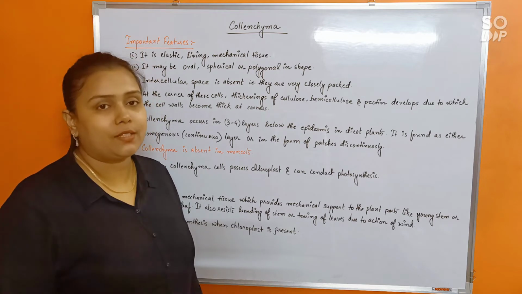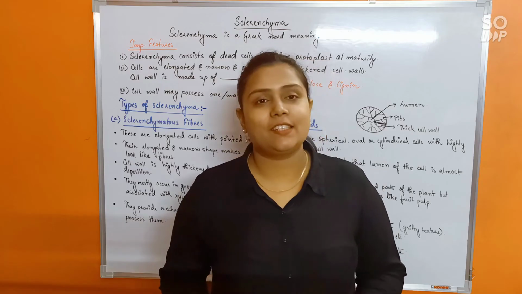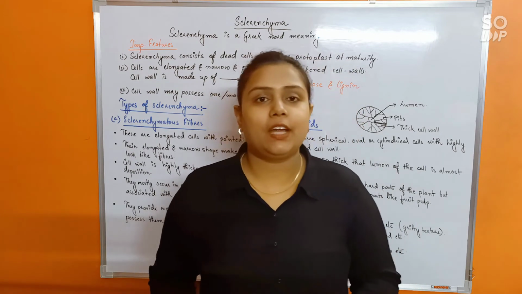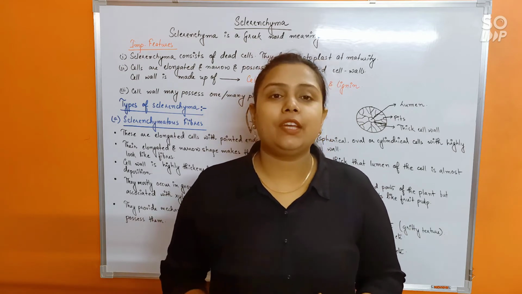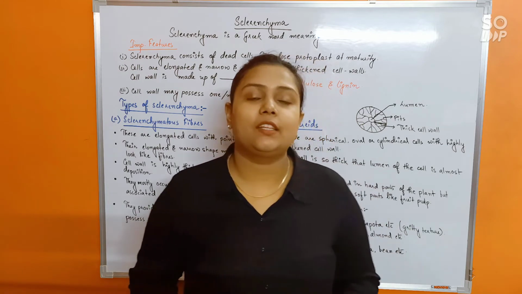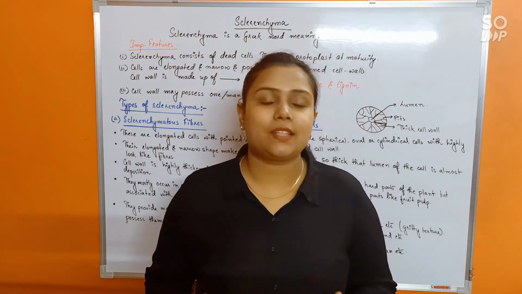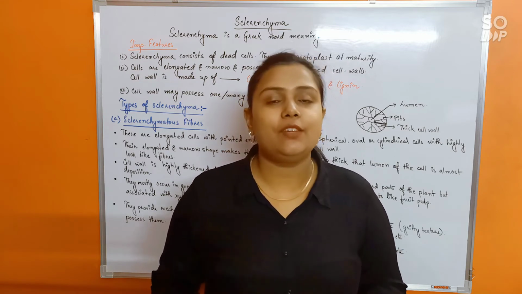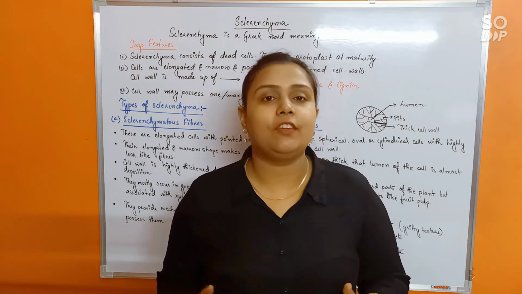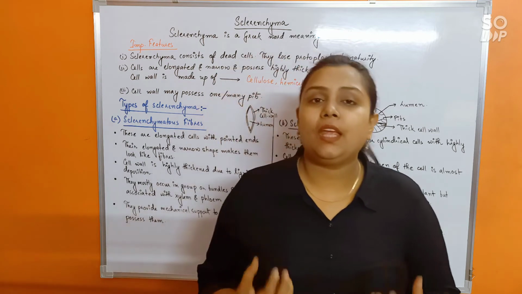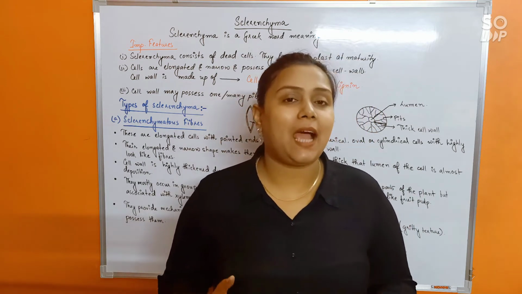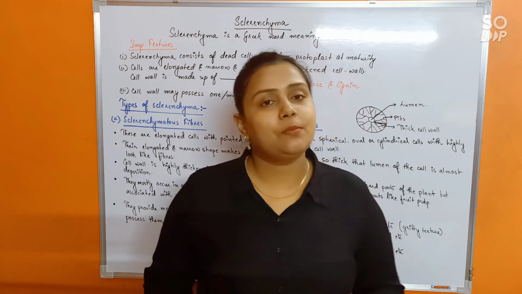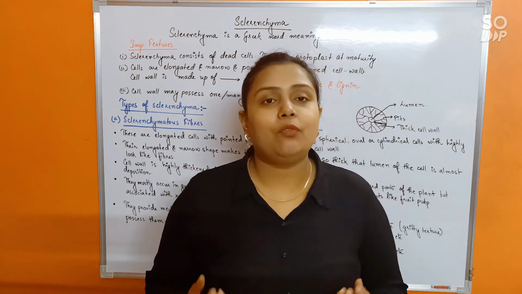The last one that we discuss is sclerenchyma. Finally, let's discuss sclerenchyma, the last simple permanent tissue. First thing about sclerenchyma that you should mark is that sclerenchyma are dead tissues. The sclerenchymatous cells which make up the sclerenchyma tissue are all dead. That means they at maturity would lose all their protoplasm or the living matter. And their main function would be to provide mechanical support to the plant body. Now, how would they provide mechanical support? That's because of a special kind of cell wall deposition.